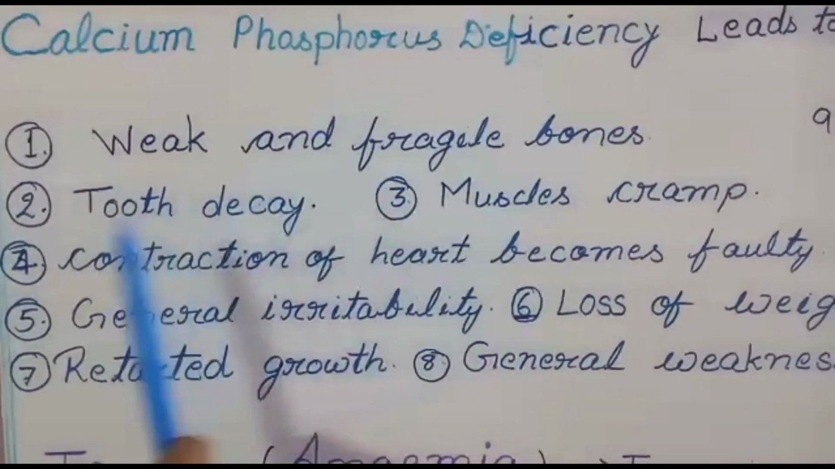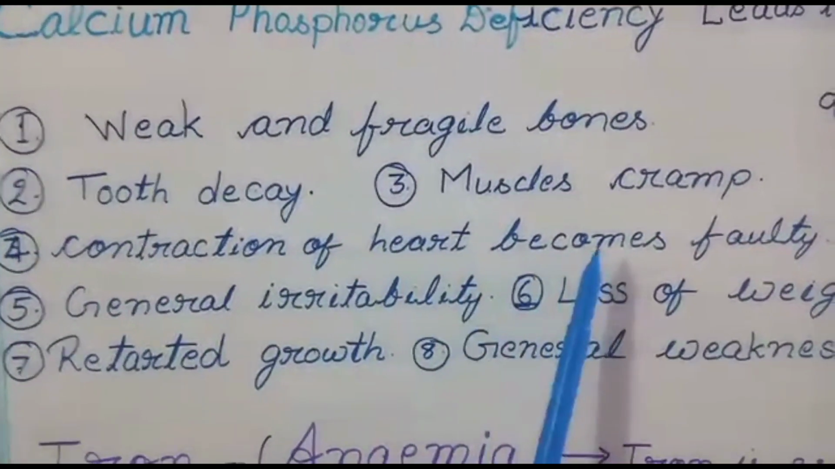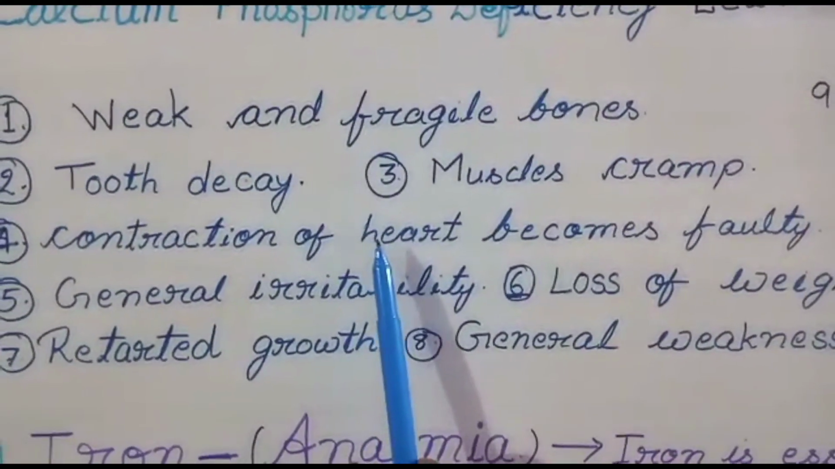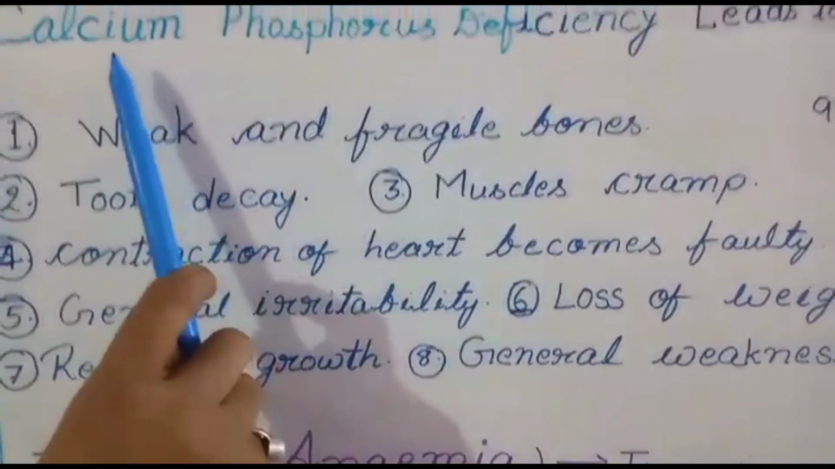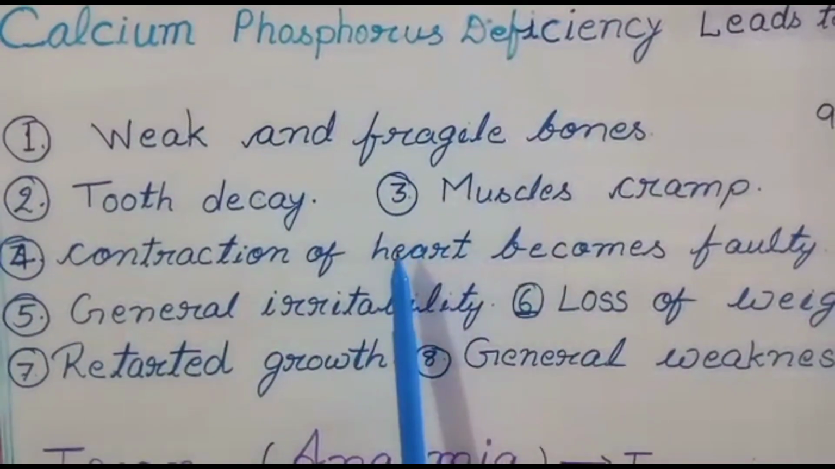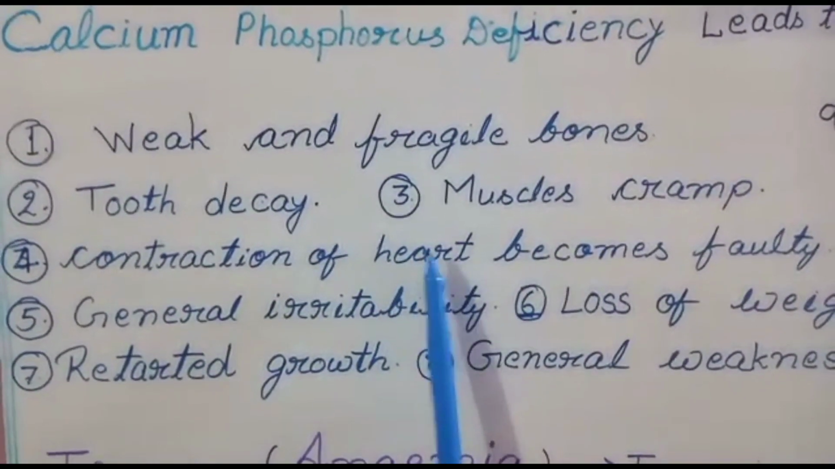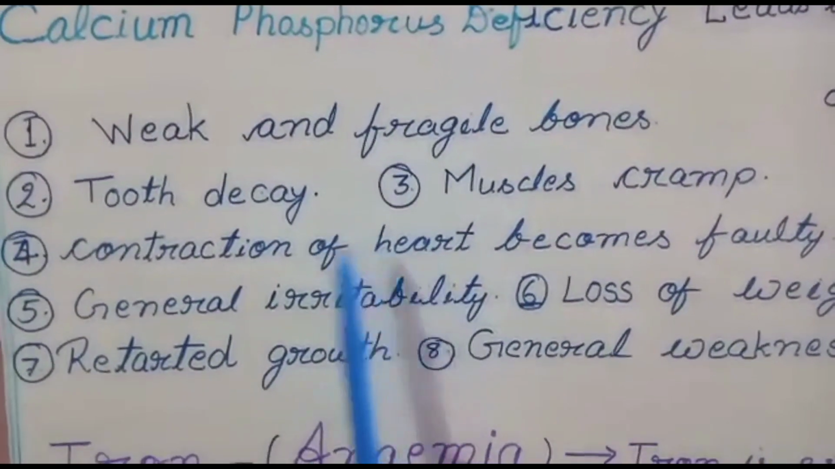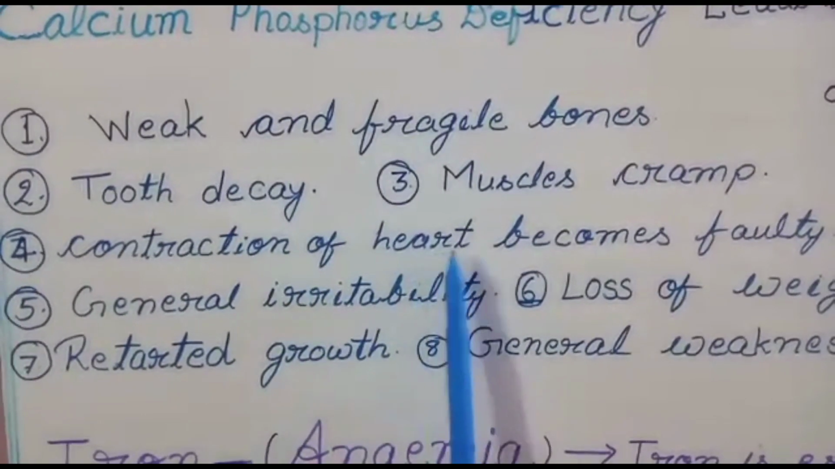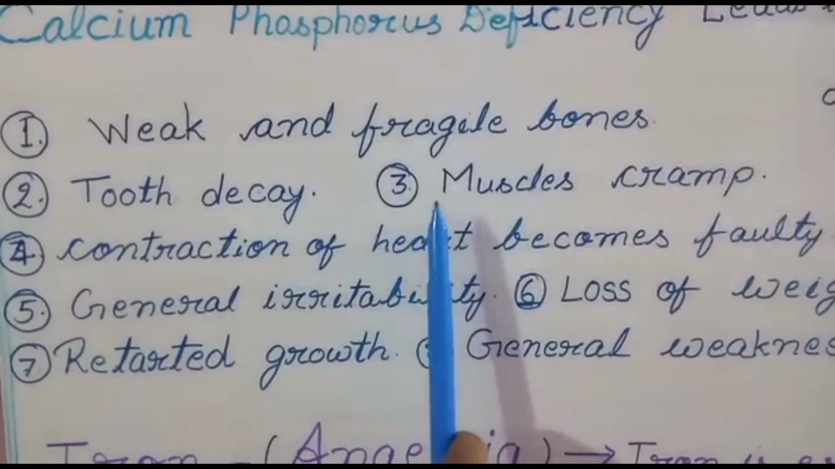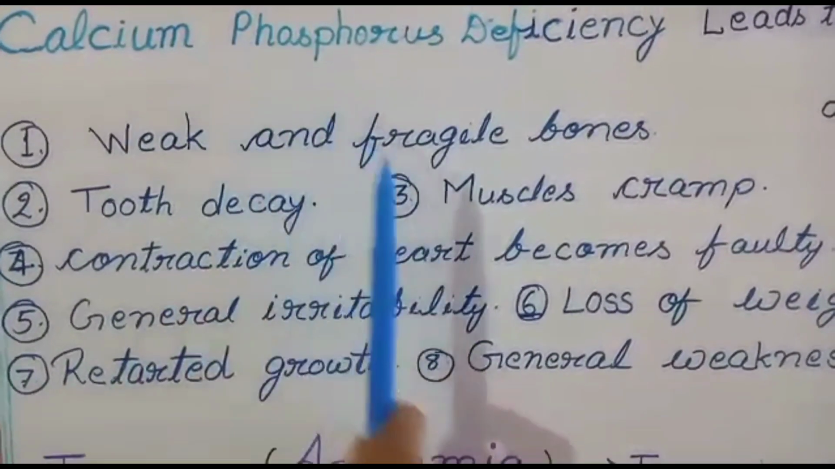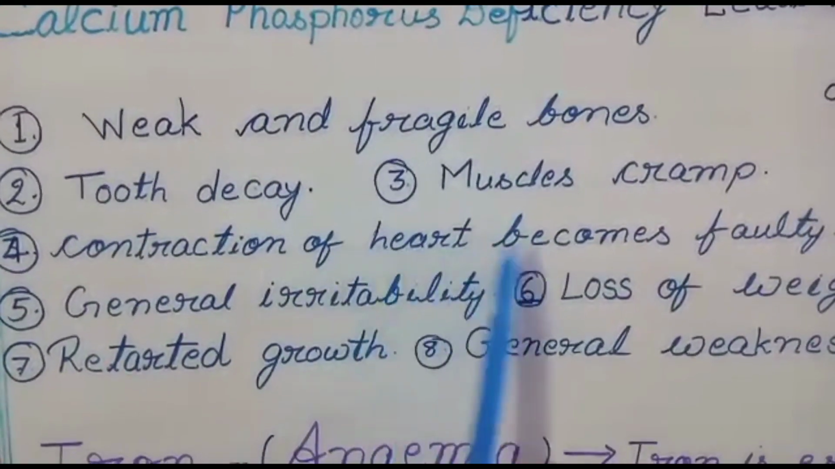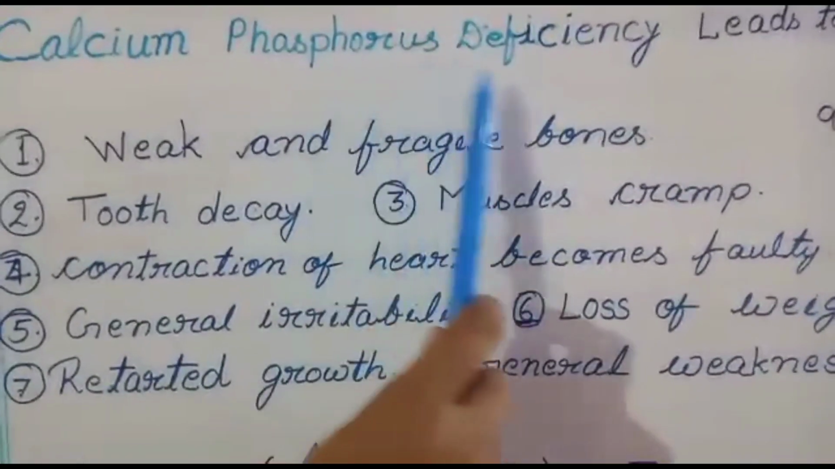Next one, the fourth, is that the contraction of the heart becomes faulty. Our heart beats continuously throughout life without any rest. If there is a deficiency of calcium and phosphorus in our diet, the heart's contraction and relaxation become faulty. Means our heart will not function properly. Our heart cannot contract or relax in a proper way. Our heart also gets affected by the deficiency of calcium and phosphorus in our diet. Our heartbeat becomes faulty because of the deficiency of calcium and phosphorus.